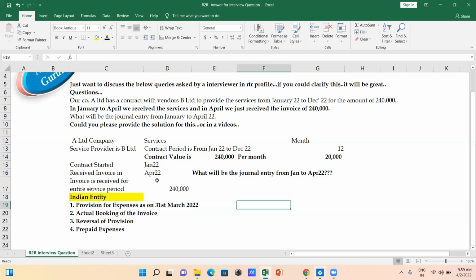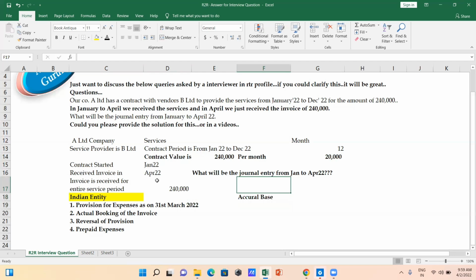But here we are exclusively giving the focus towards considering that as an Indian entity, how it's going to work. So knowing that we have to close the books as on 31st March 2022, and as per GAAP, the generally accepted accounting principles, we do the accounting on accrual basis. So we have to ensure whatever expenses are incurred, but we haven't received the invoice for that, we have to create the provision for those expenses in the books. So as on 31st March, based on this contract and knowing that the service has already been rendered, we have to create the provision in the books.